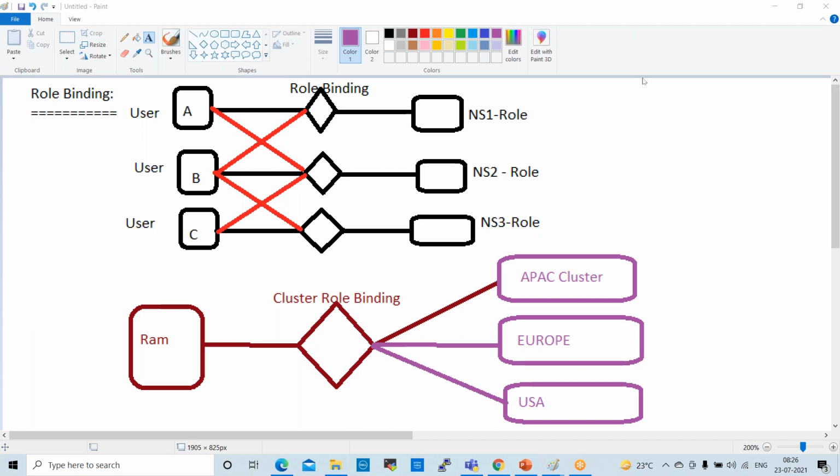So what is the rollback status? Rollback status means, if you want to perform any activity, for every activity we require some rollback plan.